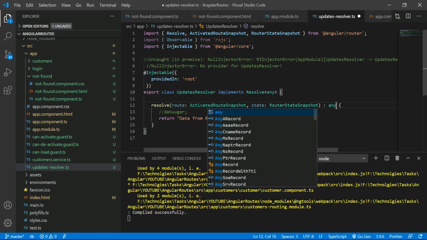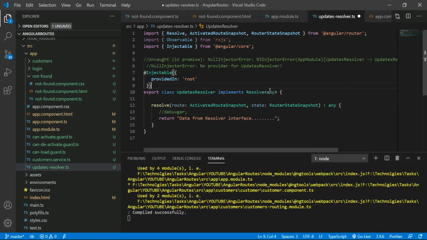You can say any. Resolve also expects any kind of data type here. So this is the message, and this class should always be a service, otherwise you will get an exception: no provider for UpdateResolver, that kind of exception. So always this is a service, and you should inject this service into the app.module.ts file.